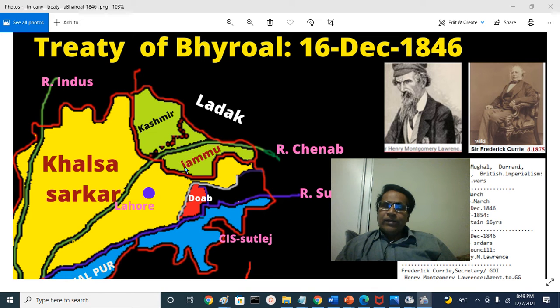That is the Jammu region, Kathua, Rajouri, Riasi, the Mirpur region, the Poonch district, Muzaffarabad district, Ladakh and the Kashmir Valley and all those areas. They were given to the British, and the British sold them to Raja Gulab Singh of Jammu and raised him into Maharaja.